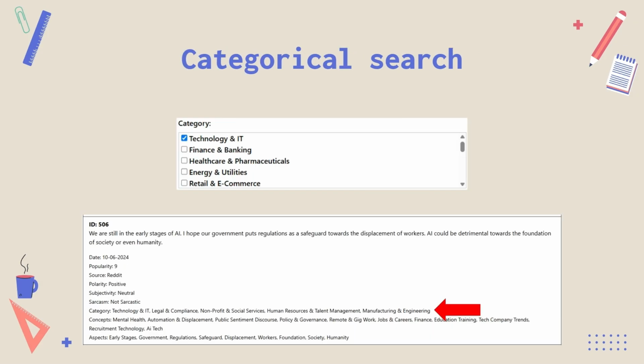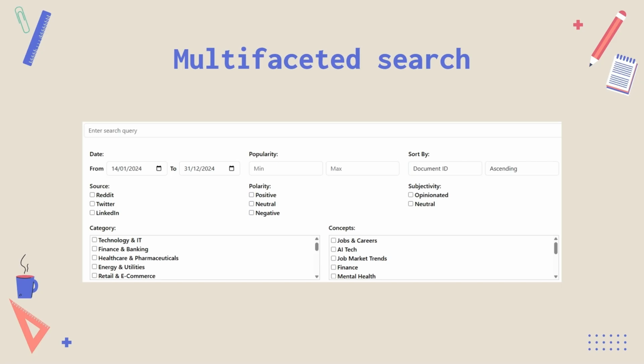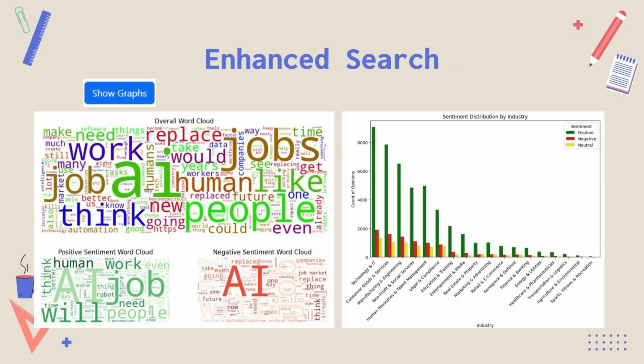Secondly, is categorical search. There are 18 possible categories to choose from, ranging from technological and IT, finance, education, and many more. Thirdly, multifaceted search provides users a wide range of other possible filters such as popularity, polarity, sources, and the ability to sort by dates and popularity. Lastly, enhanced search. It is possible to view plots generated based on the search result by clicking the Show Graph button, generating plots such as word cloud, polarity composition, sentiment distribution by industry, and many more.